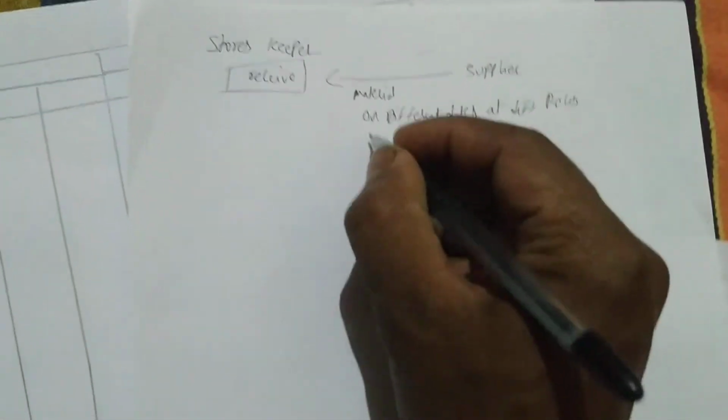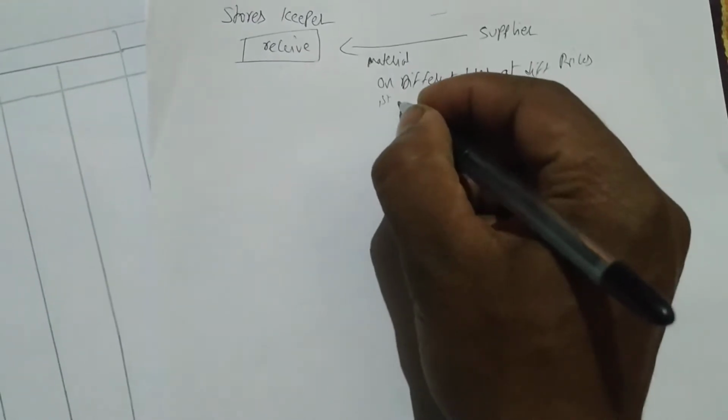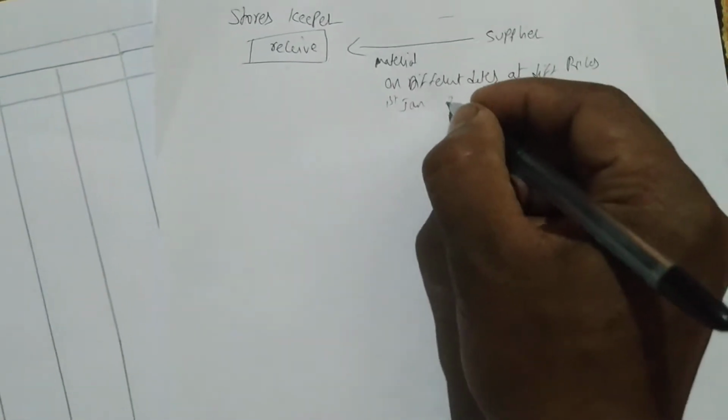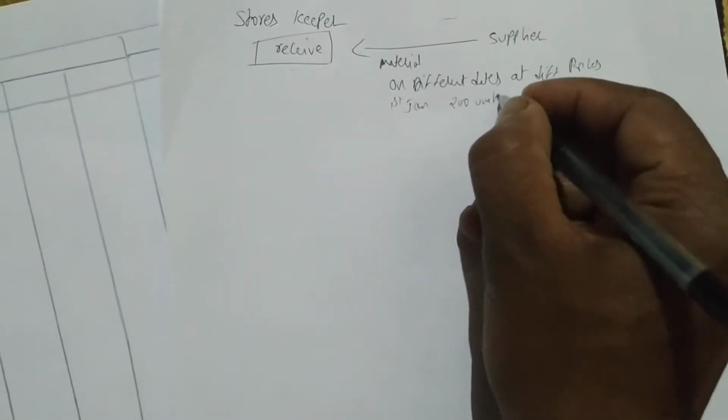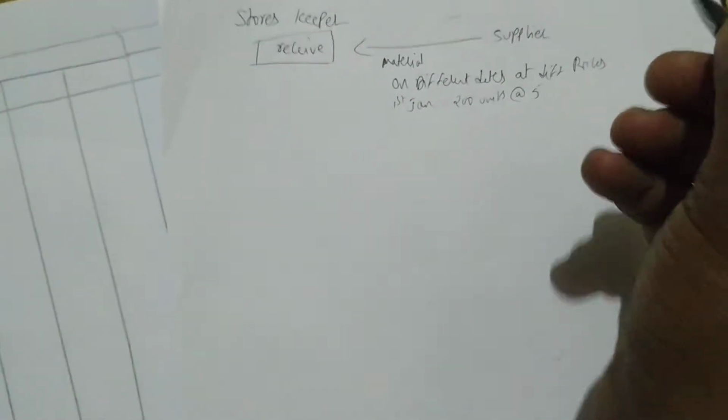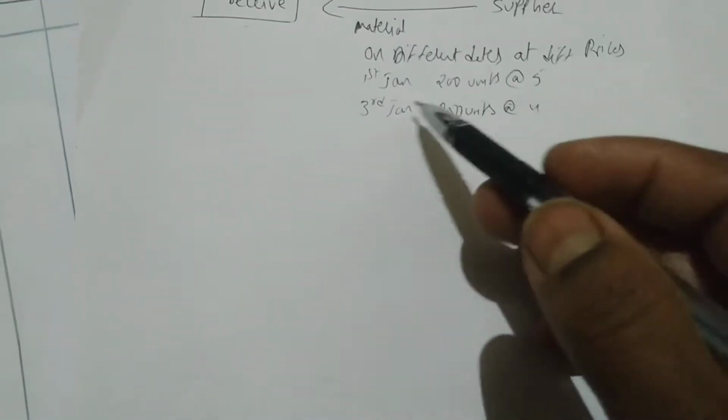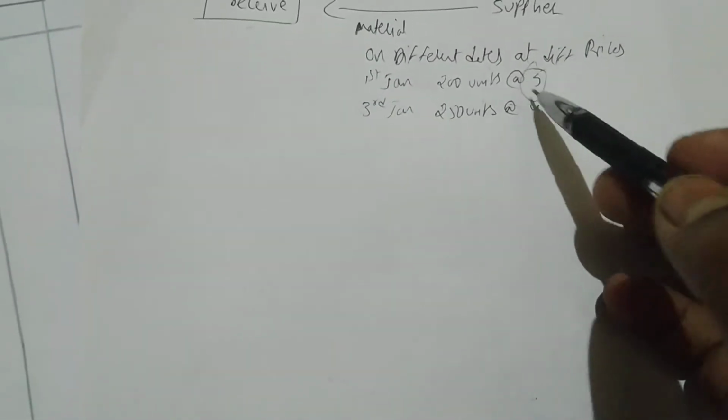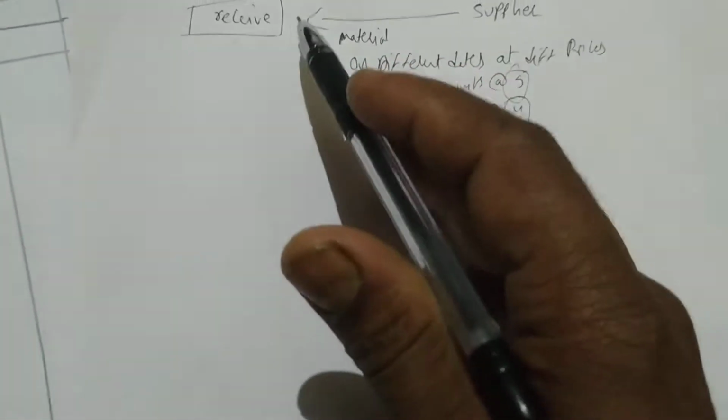Let us take an example. The first material has come on 1st January, 200 units at ₹5. Next, again he received on 3rd January, 50 units at ₹4. See, different dates, different price is being charged by the supplier to the storekeeper.